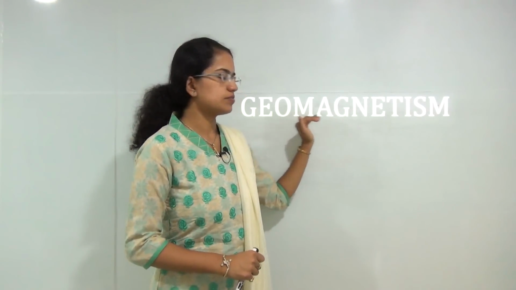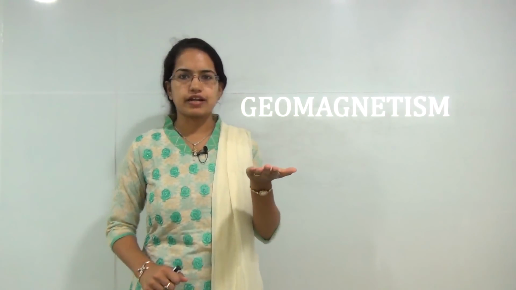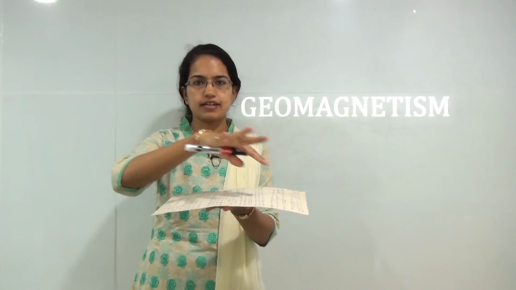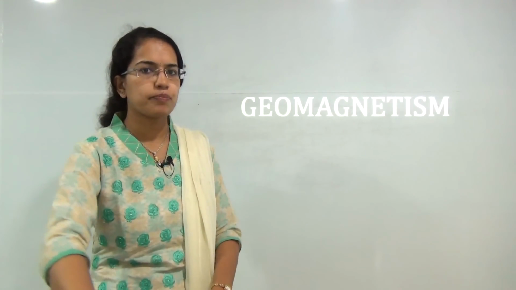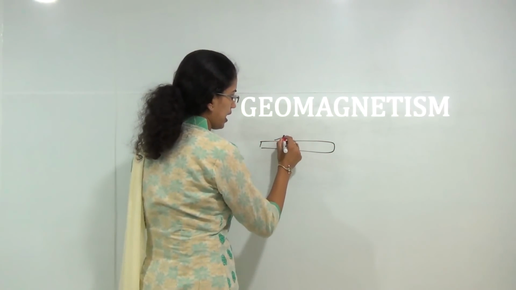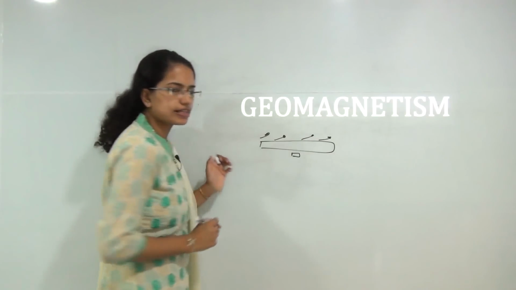Talking about the concept of geomagnetism. Now, to start with, we will understand what is a basic magnetic property. If I have a sheet of paper with some iron filings or iron nails on the top, and I have a piece of magnet below.